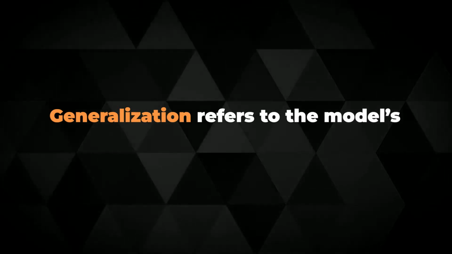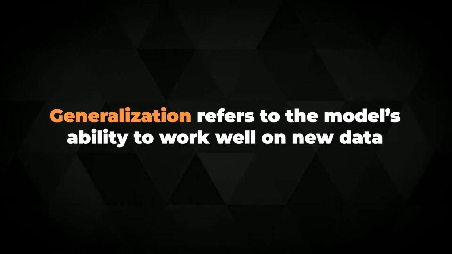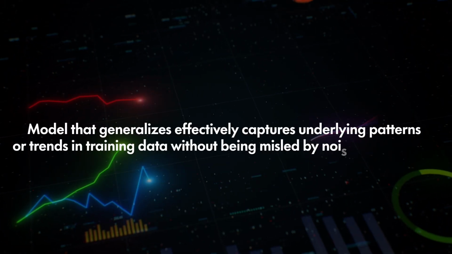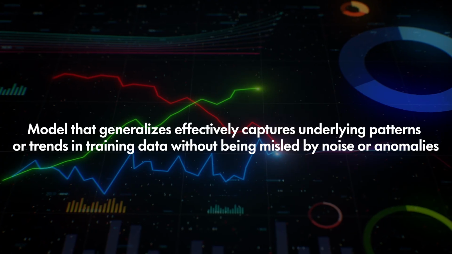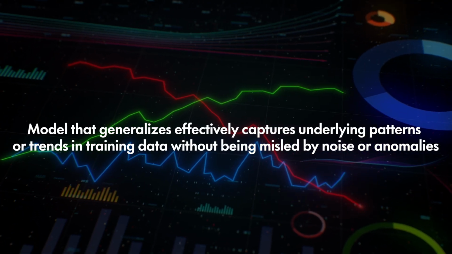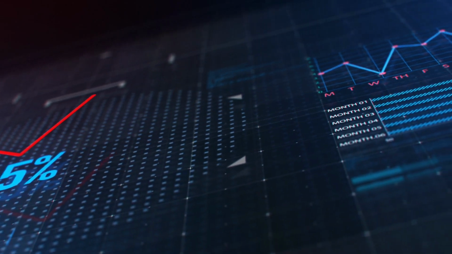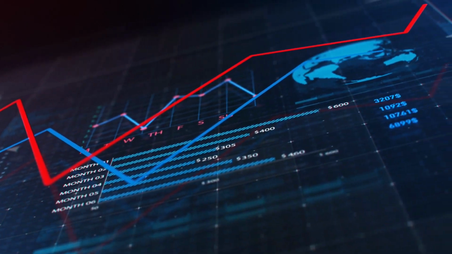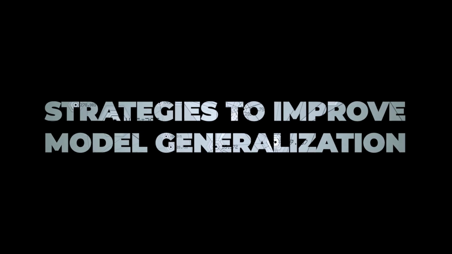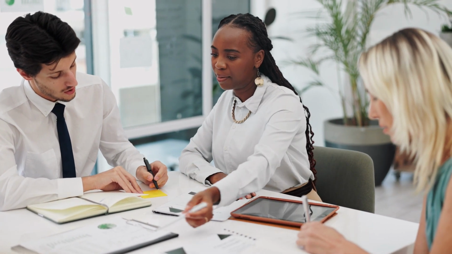Generalization, the goal. Generalization refers to the model's ability to work well on new data. A model that generalizes effectively captures the underlying patterns or trends in the training data without being misled by noise or anomalies. A well-generalized model can predict outcomes in new, unseen datasets more reliably. Strategies to improve model generalization. Several strategies can be used to prevent overfitting and enhance a model's ability to generalize.